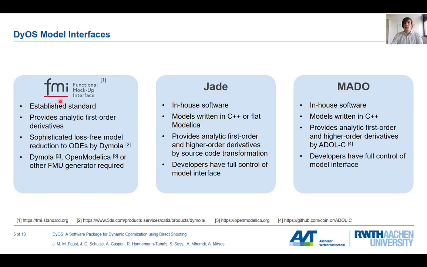We have three main model interfaces: FMI, which stands for Functional Mockup Interface, YADE, and MADO. I will focus mostly on the FMI, as it is a standardized interface and the other two are developed in-house. FMI provides analytic first-order derivatives and it reduces to an ODE system, and you can apply different software, for example Dymola, to get a functional mockup unit, which provides a functional mockup interface.